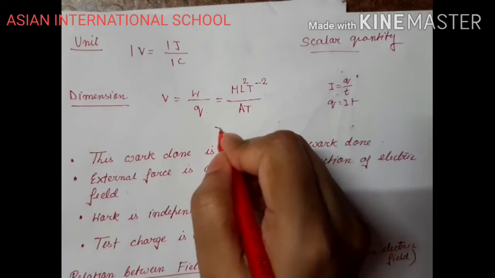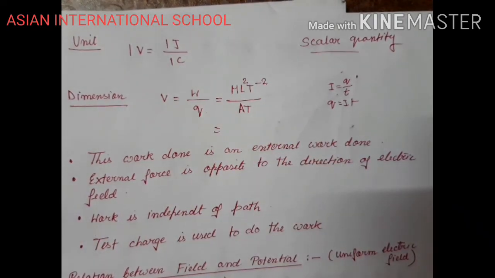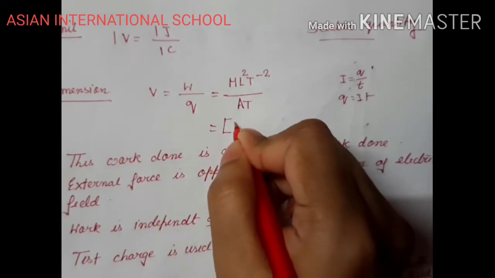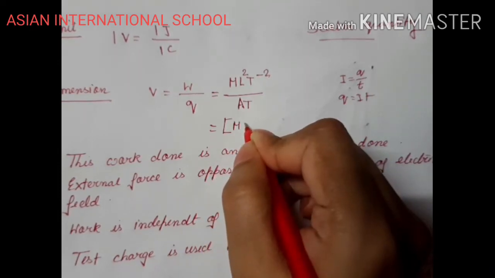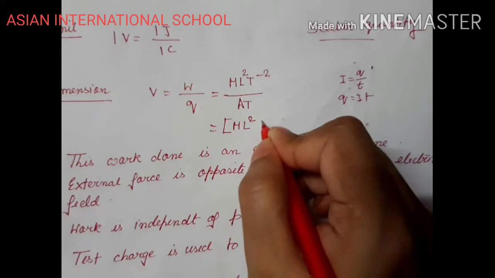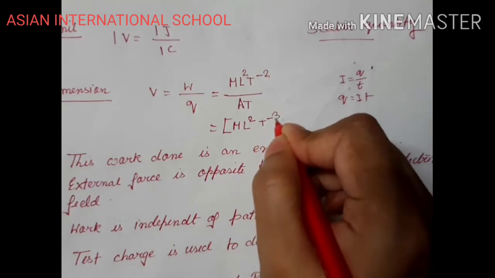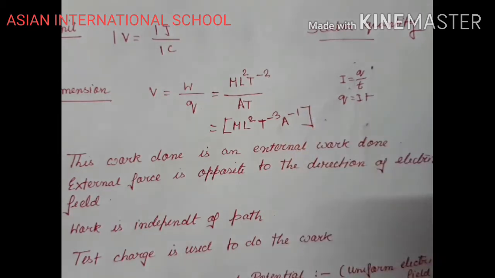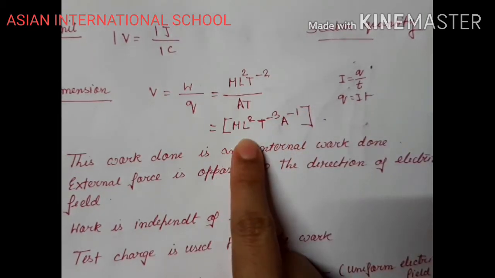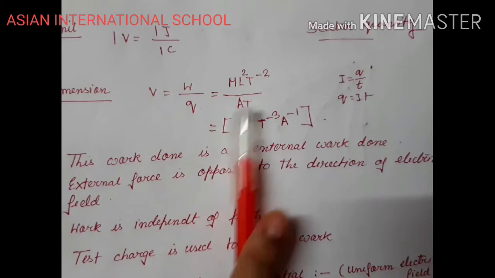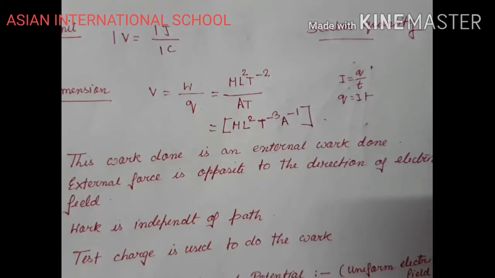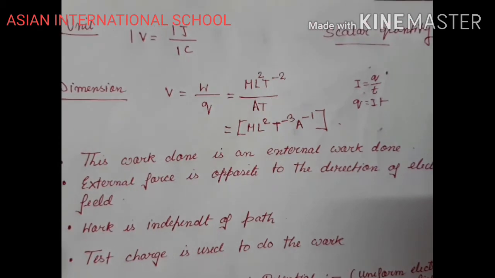Right. So, what is the net dimension which we are getting? The net dimension will be M L square T to the power minus 3 A to the power minus 1. This is the dimension of the potential.